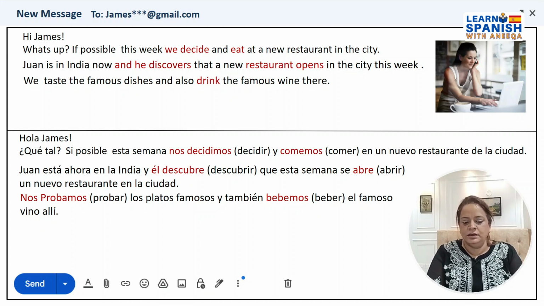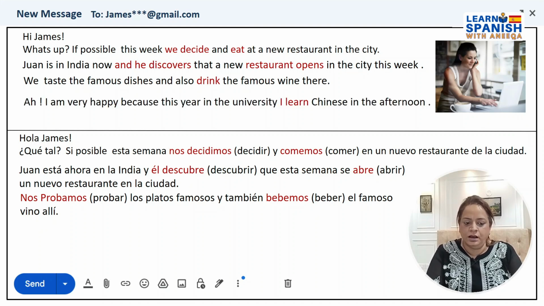That is, probar. Probar means to taste. So they are saying we taste. That will be the conjugation of the nosotros form amos for the AR verb probar. And see, when they say beber, which is to drink, an ER verb, then we say bebemos, that is, it takes the conjugation of nosotros emos.